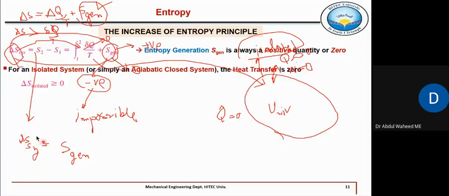So when we are saying the entropy of an isolated system is continuously increasing, delta S, and S generated is always a positive quantity, delta S of this isolated system is always greater than or equal to zero. So it means S is continuously generated. That irrecoverable form of energy is continuously increasing, increasing, increasing. That is called the increase of entropy principle.